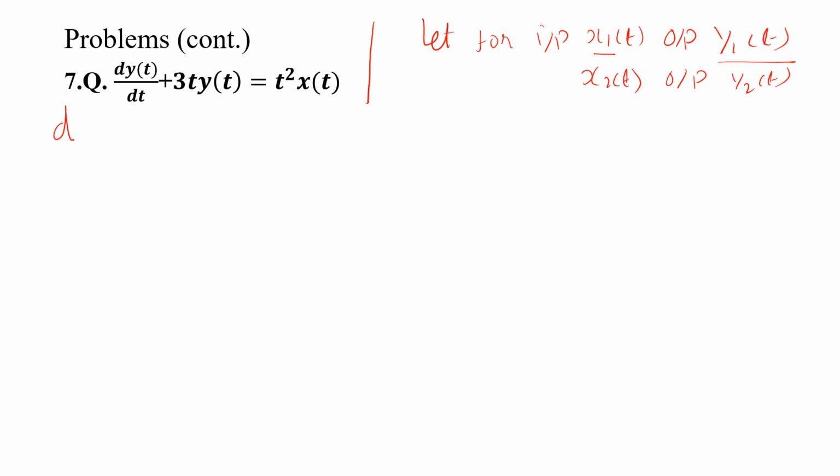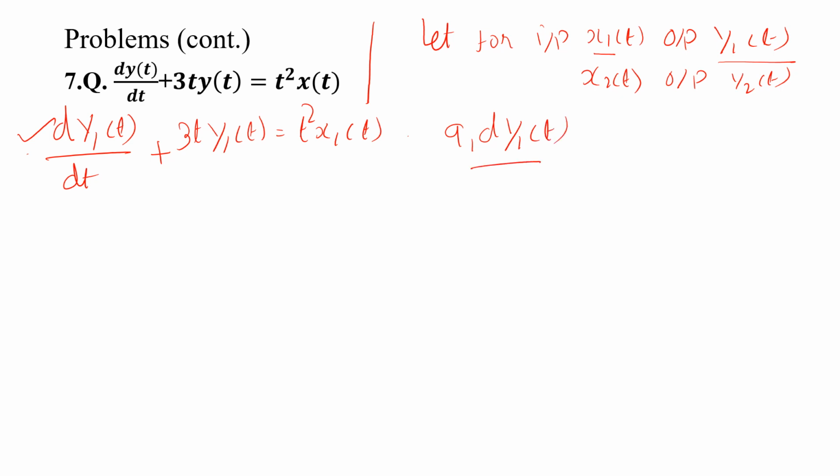So dy1 of t by dt plus 3t y1 of t is equal to t square x1 of t. I will multiply both the input and output side by a1, so a1 dy1 of t by dt plus 3t a1 y1 of t equals a1 t square x1 of t. Similarly, I will go for input x2, output y2, and multiply by a2.